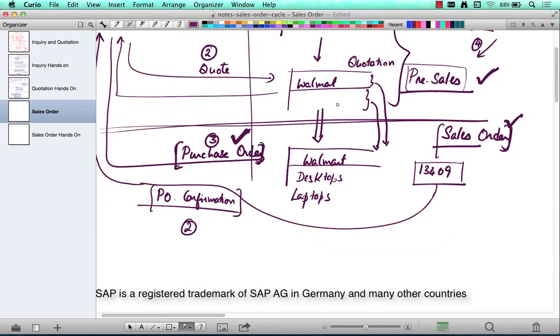And quite similar to the way that we have created quotations with reference to the inquiry, you can as well create an order with reference to the quotation. And that's pretty simple too. You just have to refer your quotation and do the create with reference button like we have seen previously, and all the data is going to be copied over, and you got your order number. The third point is your purchase order confirmation. That's what a sales order is. So in the next chapter, we're going to create a sales order in the system with reference to a quotation that we have previously created and generate a sales order number.